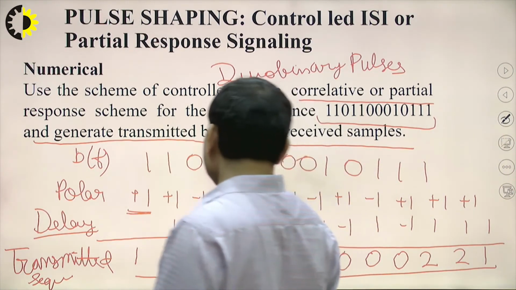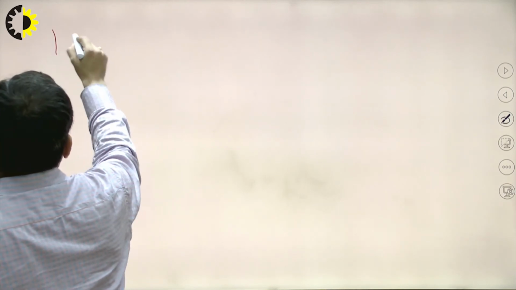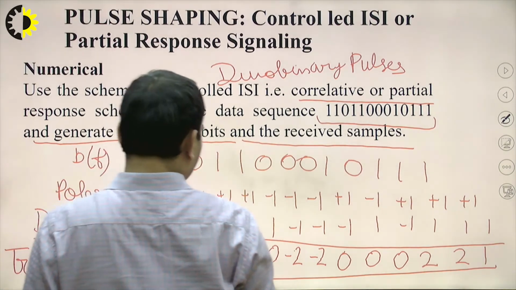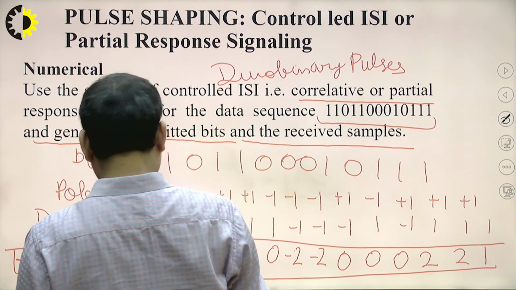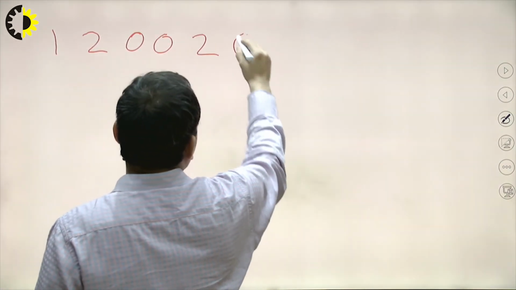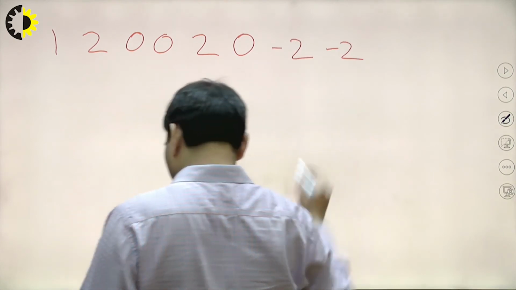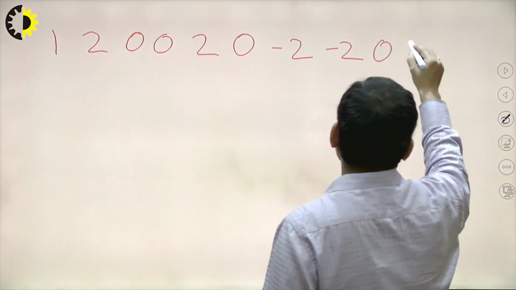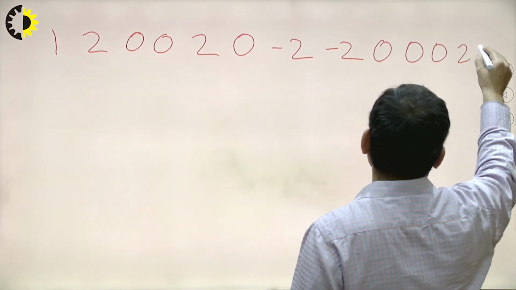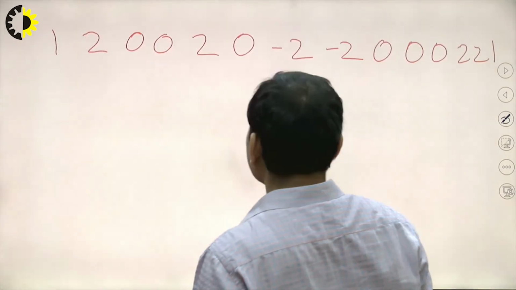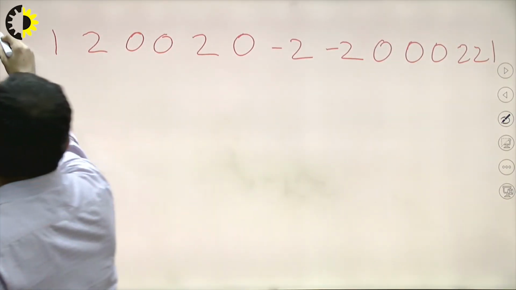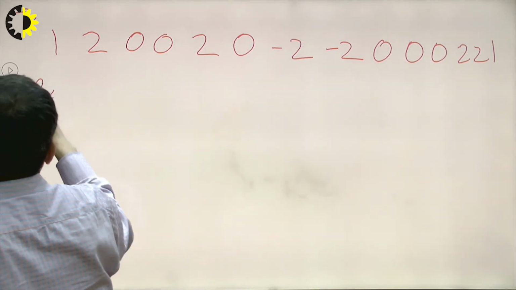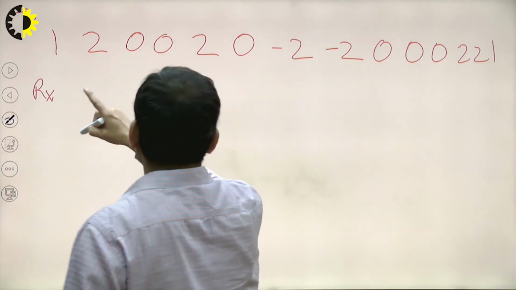1 2 0 0 1 2 0 0 2 0 minus 2 minus 2 2 0 minus 2 minus 2 0 0 0 double 2 1 triple 0 double 2 1. So this will be the transmitted sequence. Now this is the transmitted pulse. Now according to the rule, our received pulse will be, if we have the positive value,